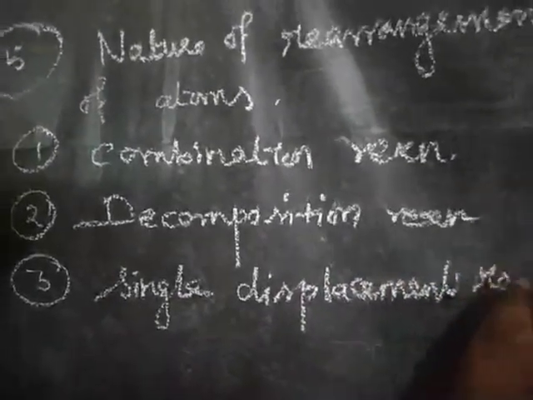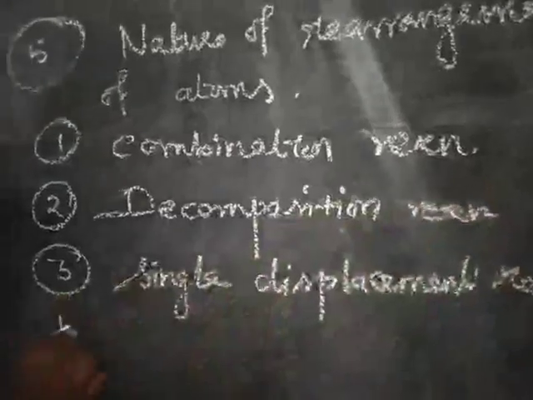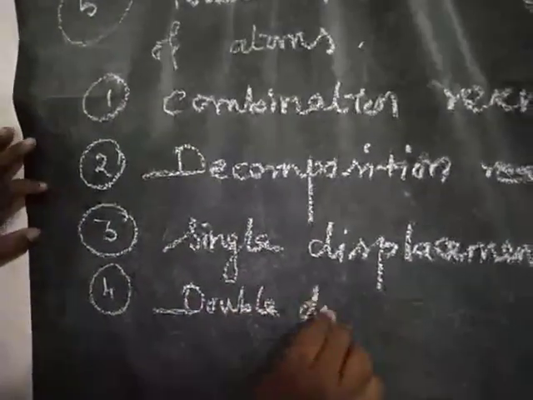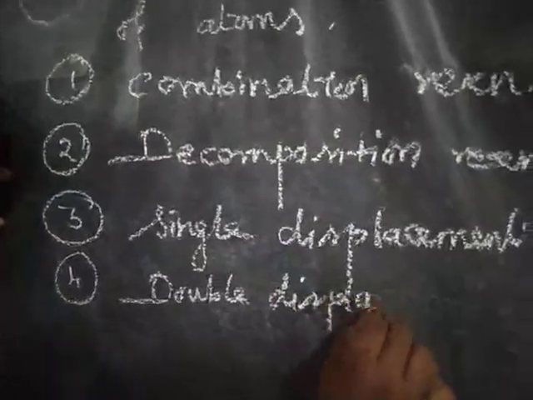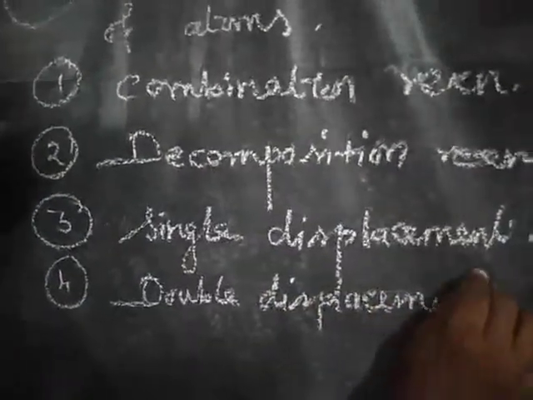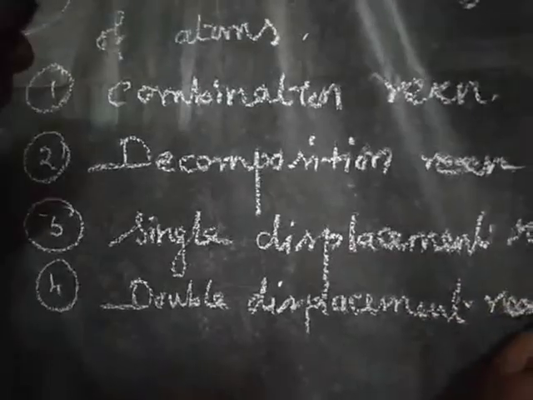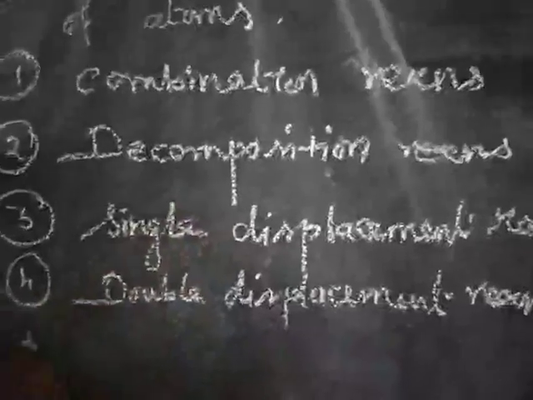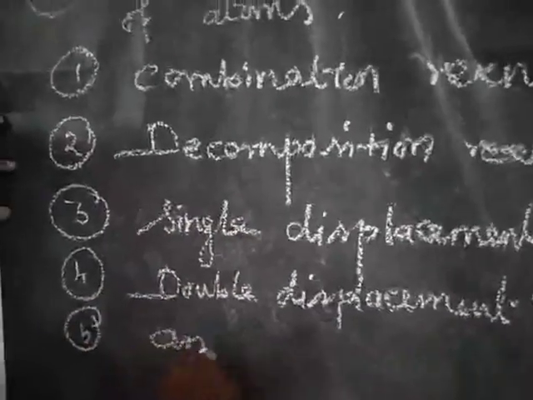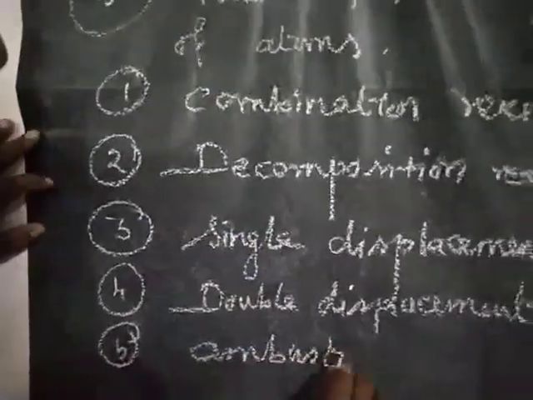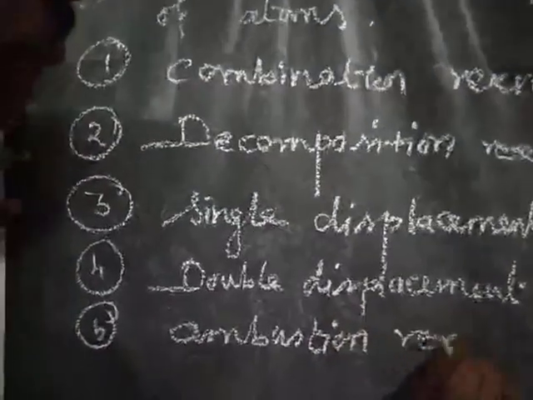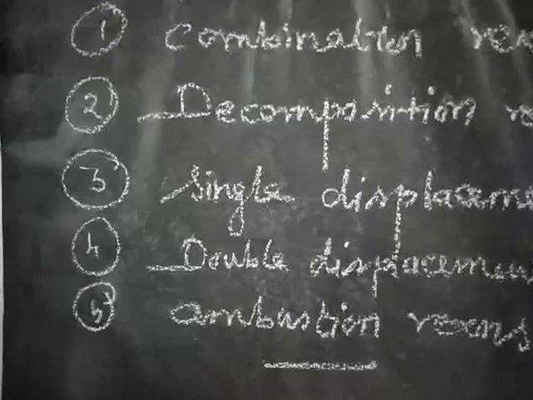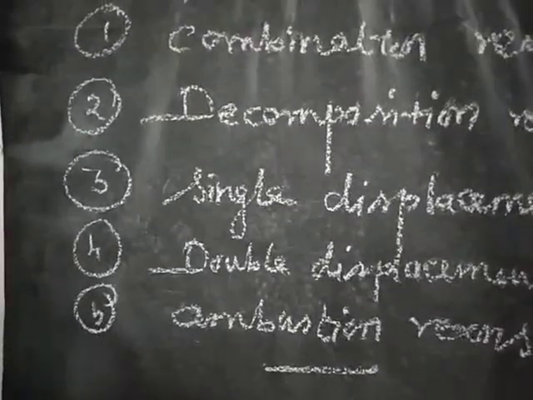Fourth one, double displacement reaction. Fifth one, combustion reaction.